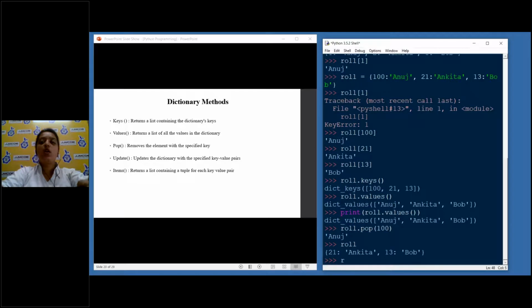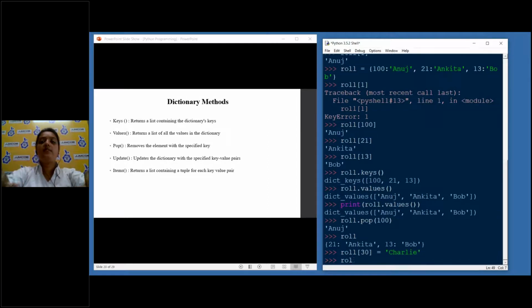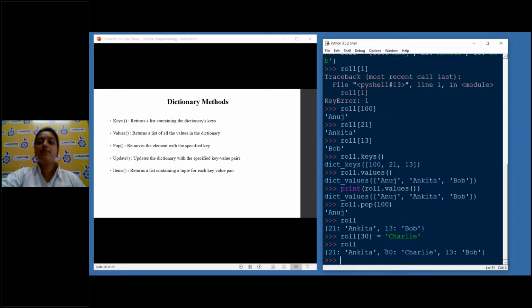There is a way of doing this simply by writing roll and passing any key, suppose 30, and assigning it a value. Now if I see roll again, I'll see a new name, Charlie. Dictionaries are also mutable. That is why you can edit and manipulate them many times. So this is a way of assigning values to the dictionary.